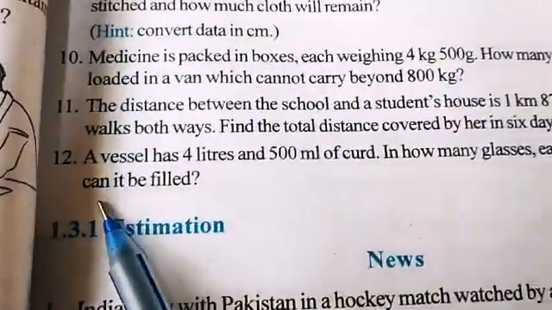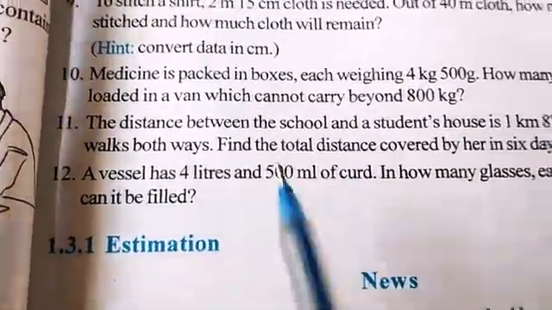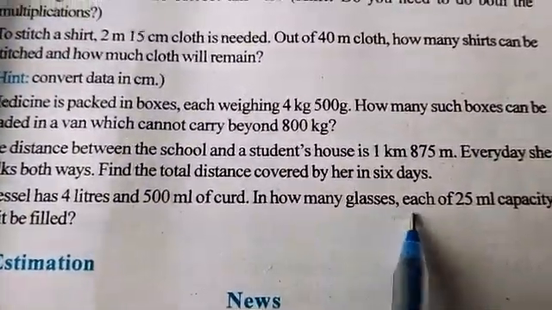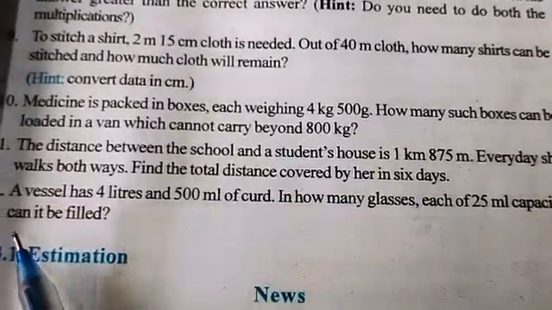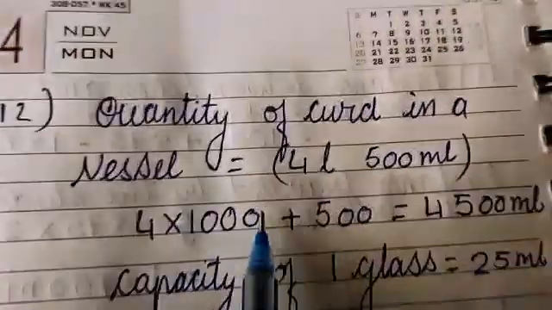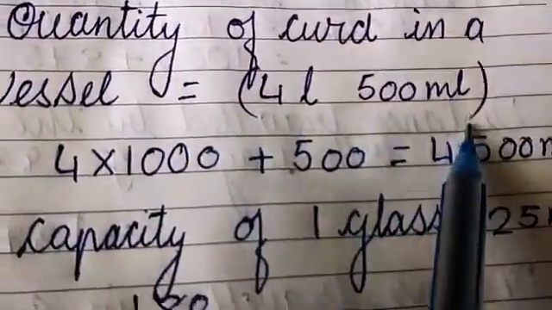Okay. Now we go for the 12th sum. A vessel has 4 liters and 500 ml of curd. In how many glasses, each of 25 ml capacity, can it be filled? So liters will be converted into milliliters. Now the quantity of curd in the vessel is 4 liters and 500 ml.